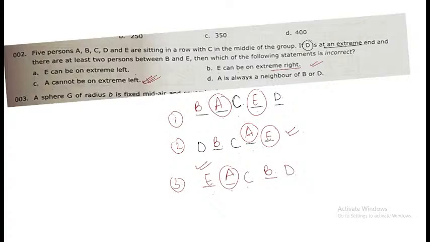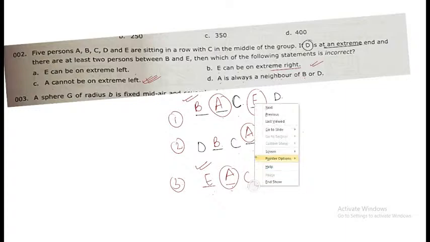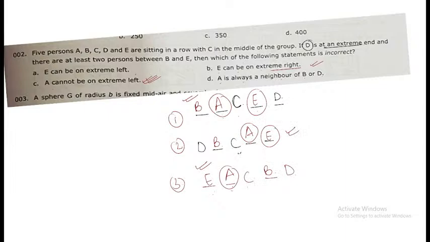So you need to find out the incorrect option. Fourth option is saying A is always the neighbor of B or D. Look over here, in the first case it is the neighbor of B. In the third case, it is not the neighbor of B. In the second case also, it is not the neighbor of B, right? So D option is incorrect, and the correct answer for this question is option number D itself.